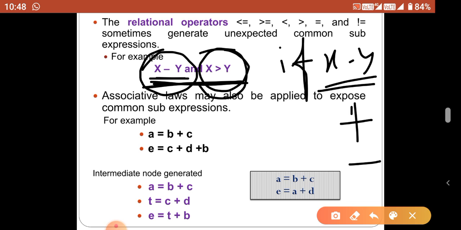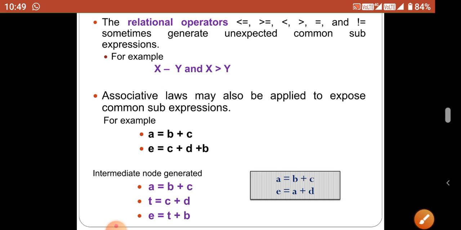The same kind of result is given by x greater than y. If it is correct, it gives the positive, otherwise it returns the negative value. So instead of using an arithmetic operator, a relational operator is also useful to create an optimized program.